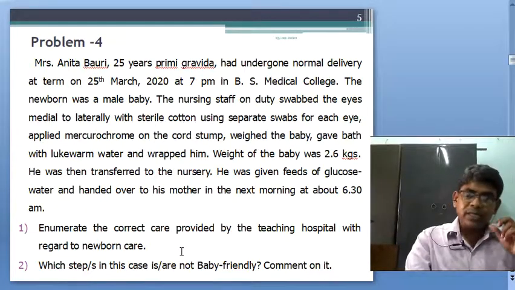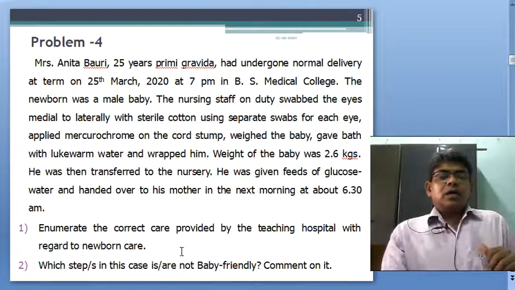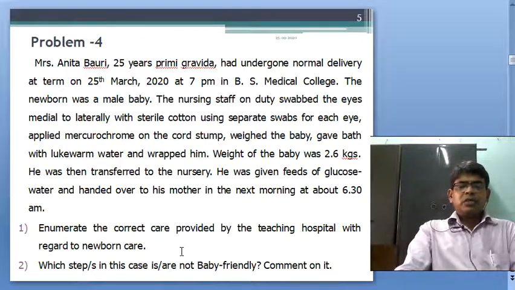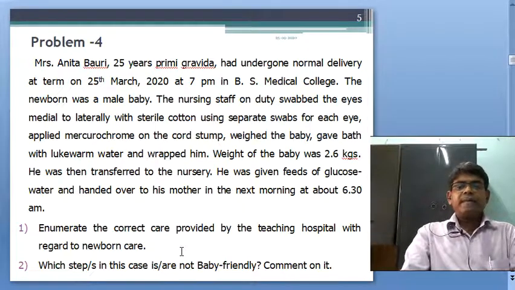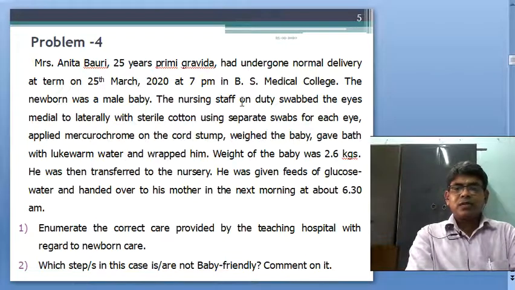Now come to the next problem. Mrs. Anita Baudi, 25 years, primigravida, had undergone normal delivery at term on 25th March 2020 at 7 p.m. in Bankura Sammilani Medical College. The newborn was a male baby. The nursing staff on duty swabbed the eyes medial to lateral.